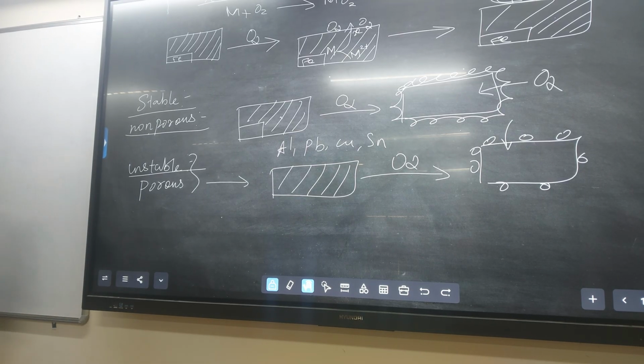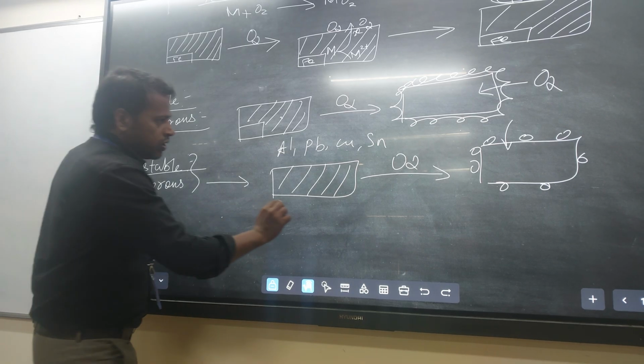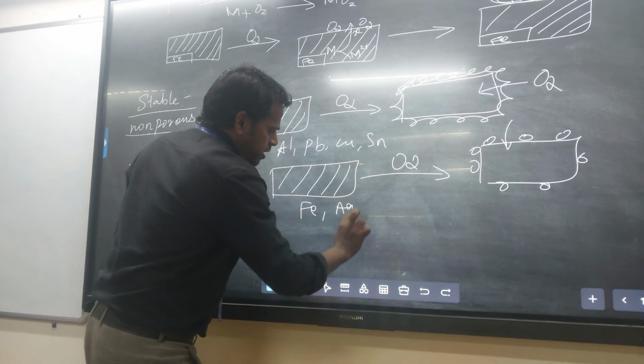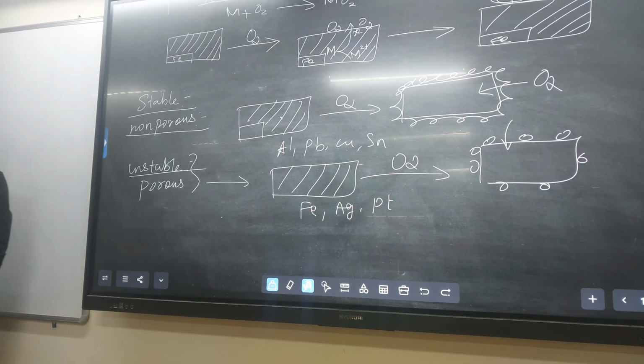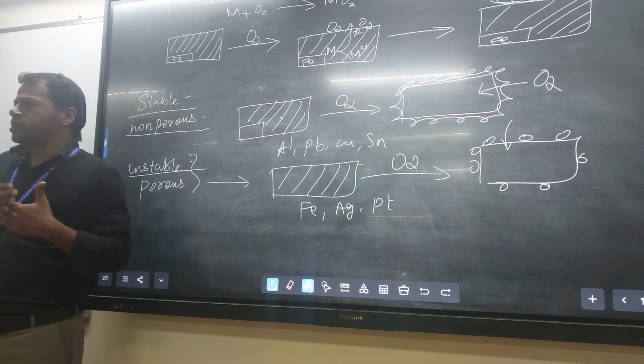Do you know examples of the porous layer? Iron, silver, platinum. These all form a porous layer. Porous layer means corrosion is a continuous process until all the metal is exhausted. Once corrosion has happened, we have to restrict it. To stop the corrosion, that's why we make a coating on iron surfaces.